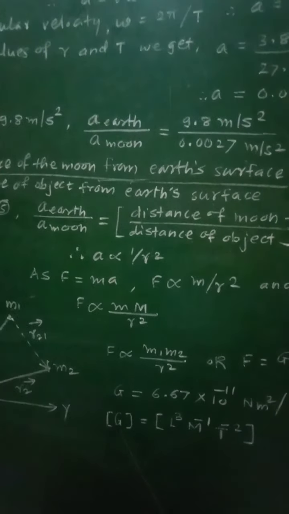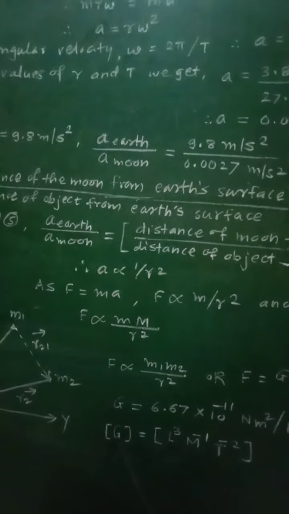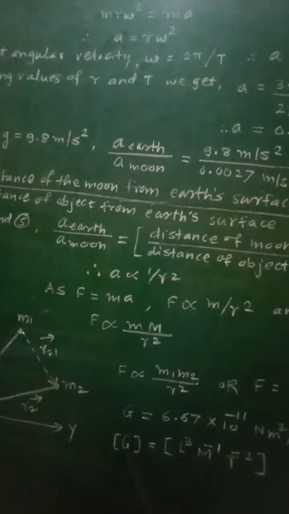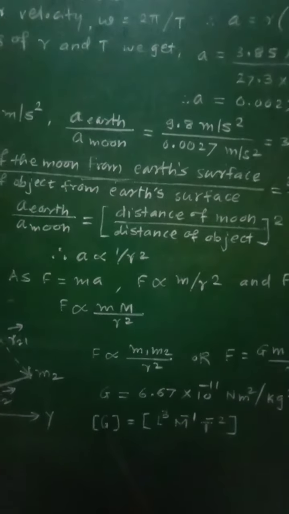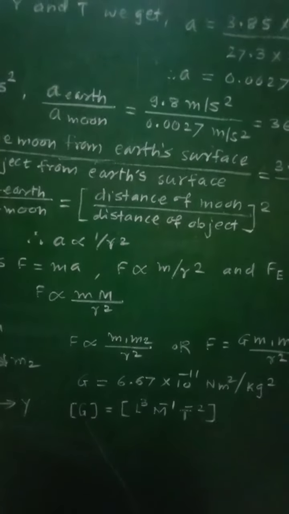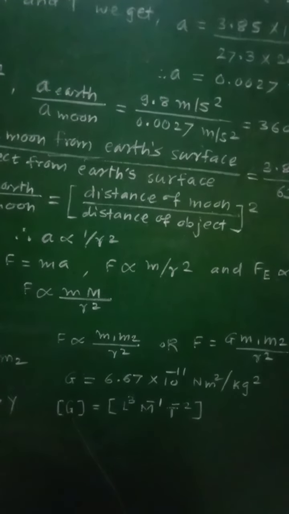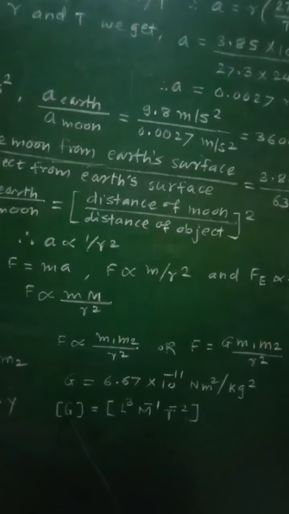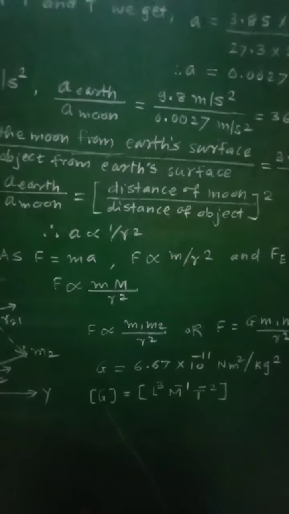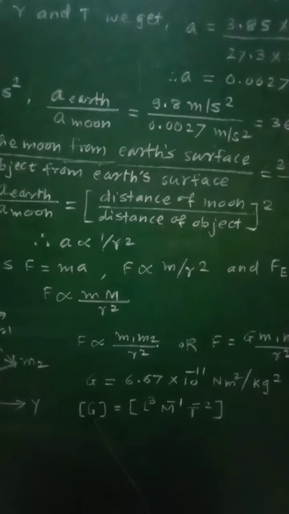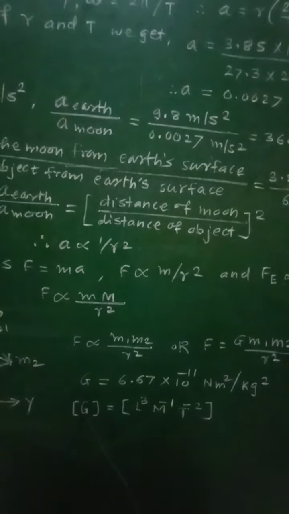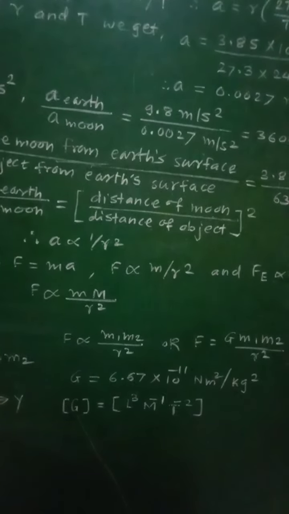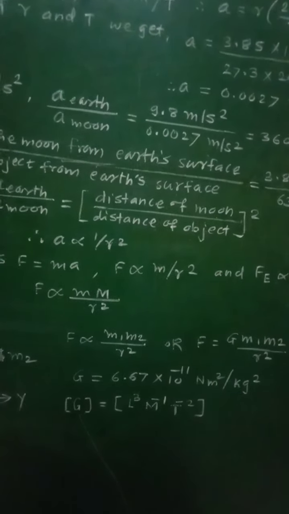And therefore from this it will be concluded that the acceleration of any object towards the earth is inversely proportional to the square of the distance of the object from the center of the earth.